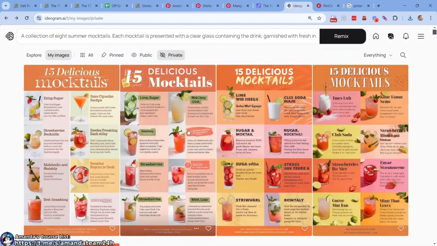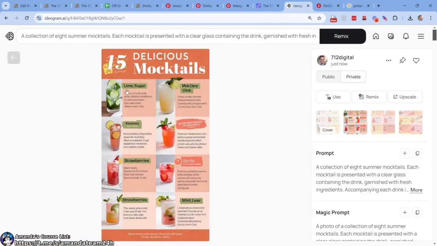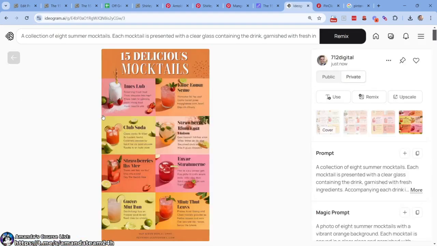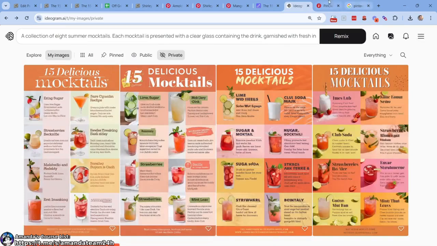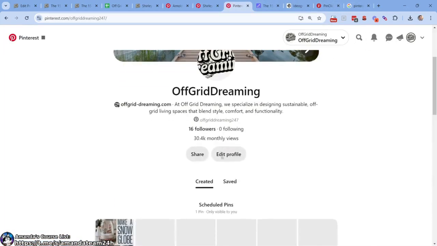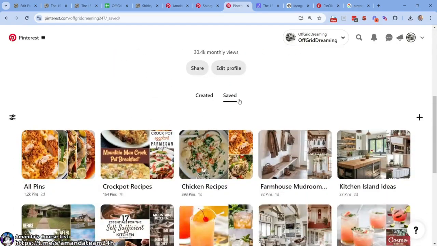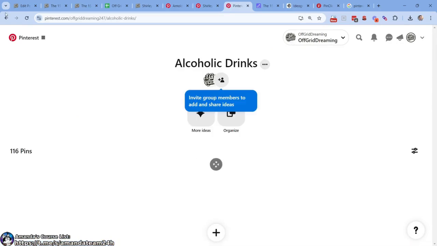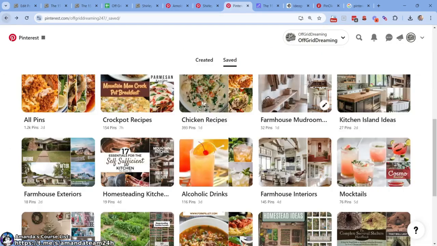So you'd have these mock-ups, and what you're able to do is more or less delete this inner portion, and you could put your text there. Not hard to do at all. I think I have done that once, and let's see here if I can find the outcome. The outcome looks something like this. Let's go here. Alcoholic drinks, or was it mocktails? I forget. Let's see if I can find it.